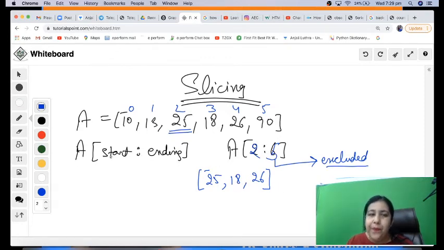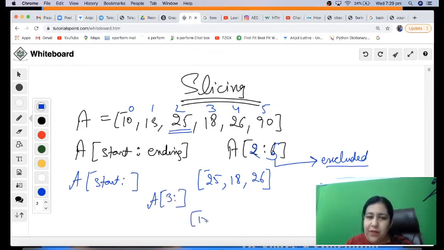So there are different ways of writing this slicing part. One is you give start and ending both. So we get it like this. Another option is that you give start and you don't give the ending. Just leave it. For example, if I give A[3:], that's it. So starting from position 3, it is going to pick all the elements till the end.